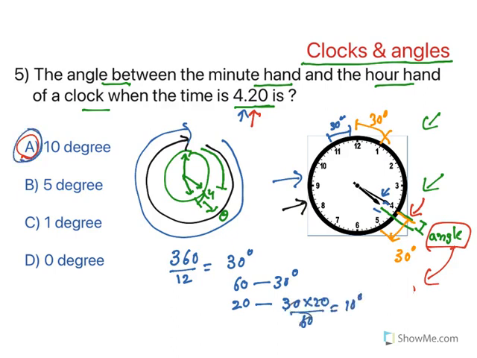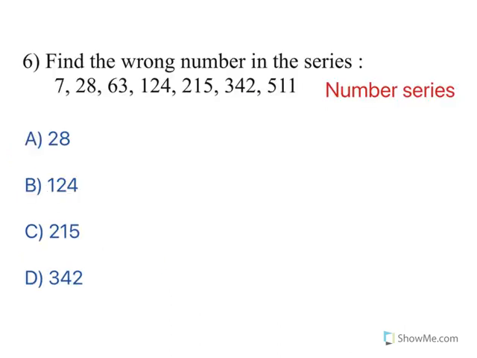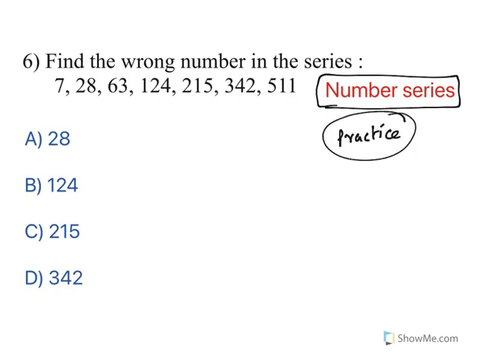So the answer is this one. So these are known as clocks and angle type of questions. Now moving to the next one. Find the wrong number in the series, and these are called number series questions. See, number series questions, you need to practice a lot of types because so many models are there. By looking at these numbers, you should get an idea what they are talking about.